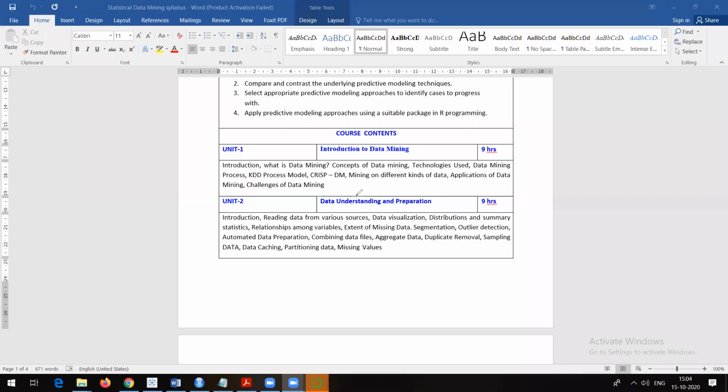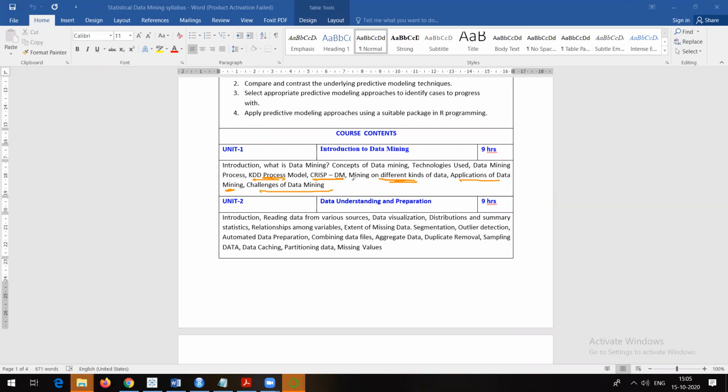So in the first unit, we talked about introduction to data mining. We have seen that there are some specific models, like the KDD process model and the CRISP-DM data mining model, right? And in the last session, we talked about mining on different kinds of data, applications of data mining, and challenges of data mining, right?